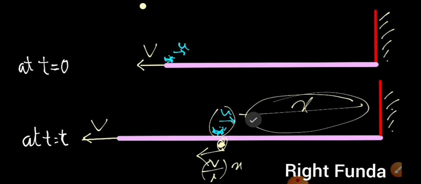Now the ant has to further travel a distance x on the rubber band.